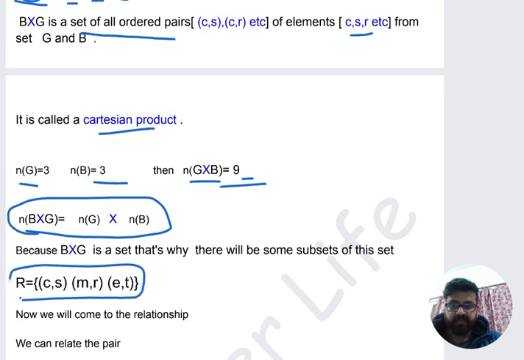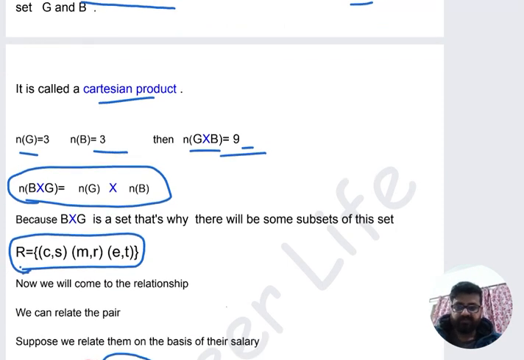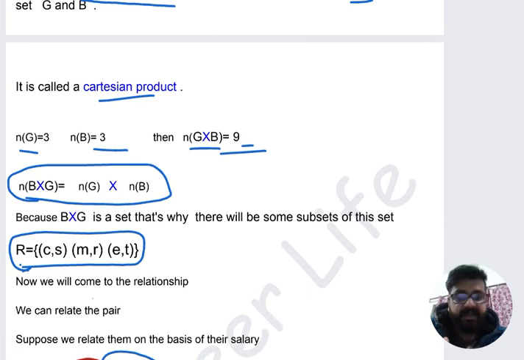I have already told you in the previous classes that every set has some subsets. So I write down a subset. Now I have made the pairs, and after that I assume every pair as an element, and I write down a set. After writing down the set, I write down the subset.